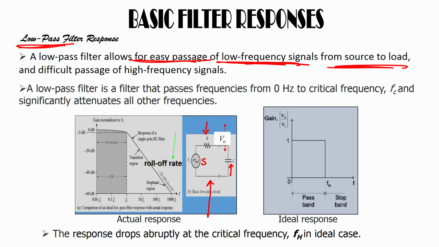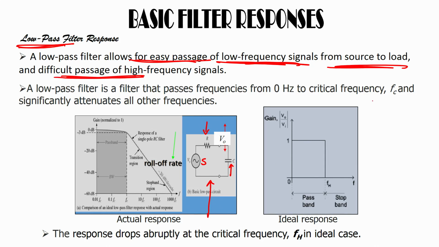Now, a low pass filter allows easy passage of low frequency signals, but difficult passage of high frequency signals.